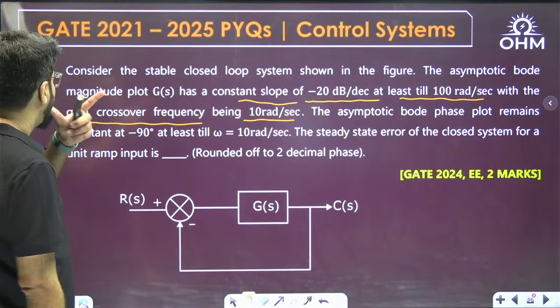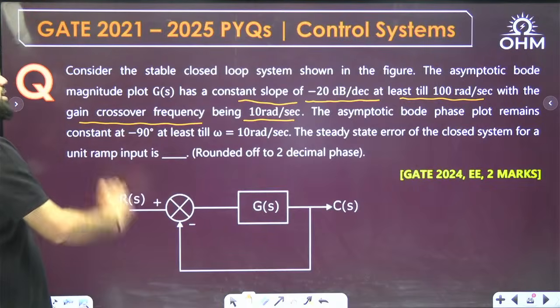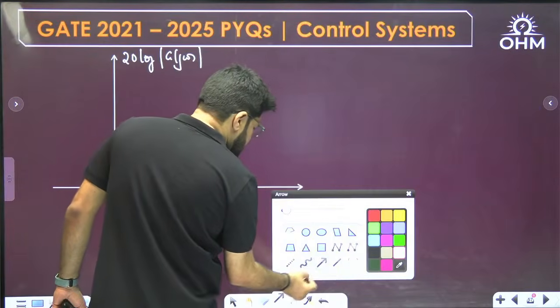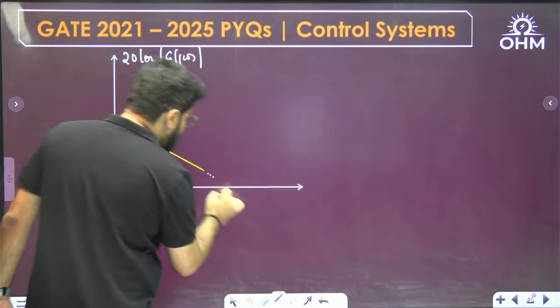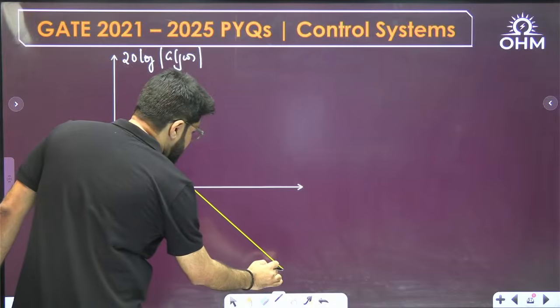So constant slope of minus 20 at least till 100. I'll draw a straight line having some constant slope minus 20 at least till 100.